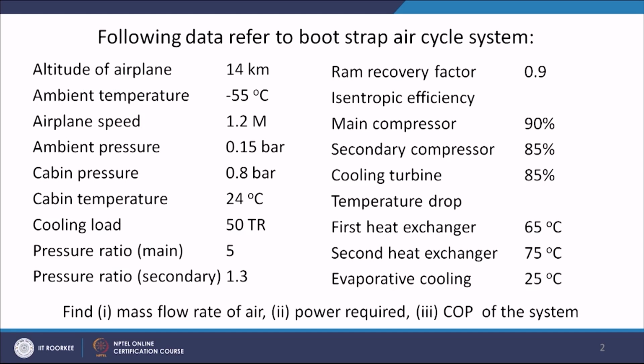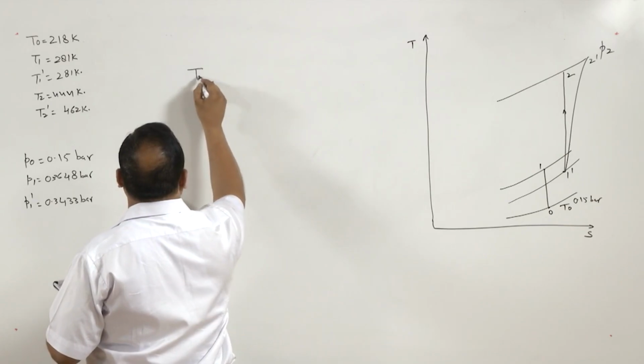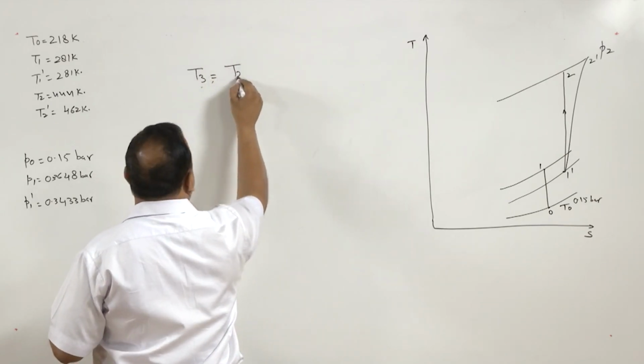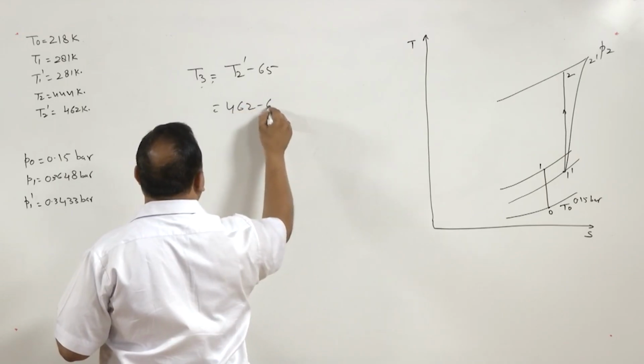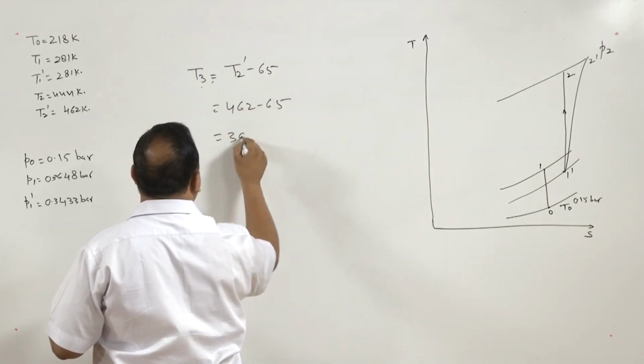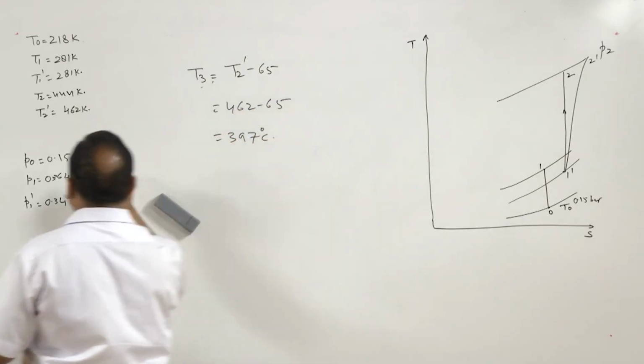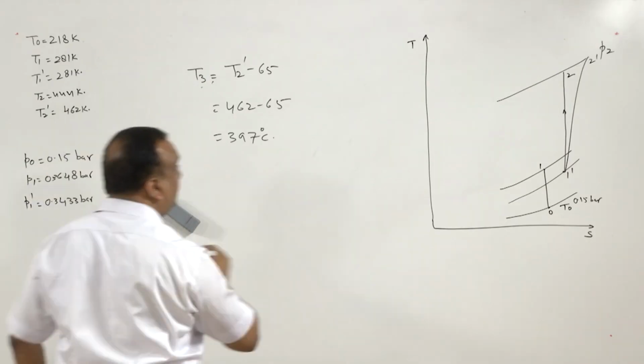After this, the air emerging from the compressor is sent to the heat exchanger, and in the first heat exchanger the temperature drop is 65 degrees centigrade. So T3 is equal to T2 dash minus 65, or 462 minus 65, or 397. So 3 will come somewhere here.